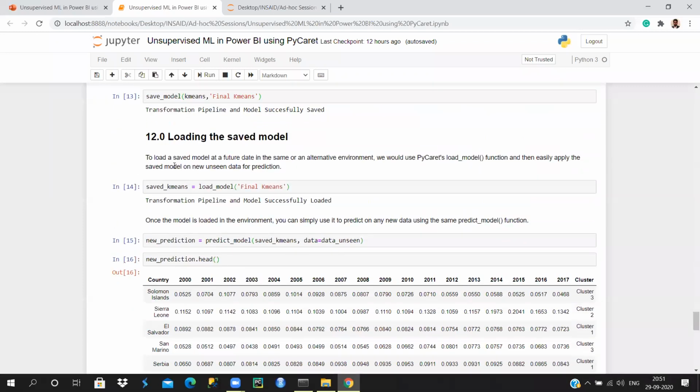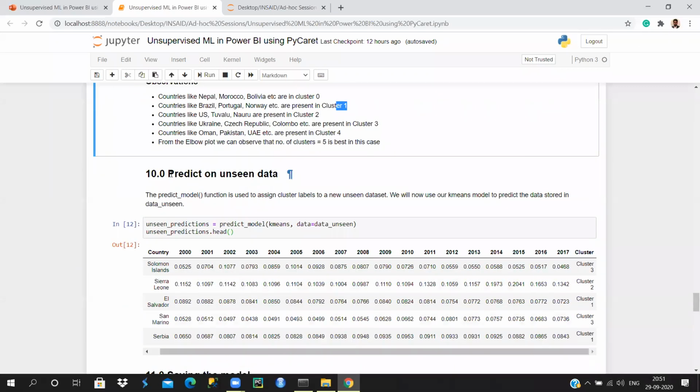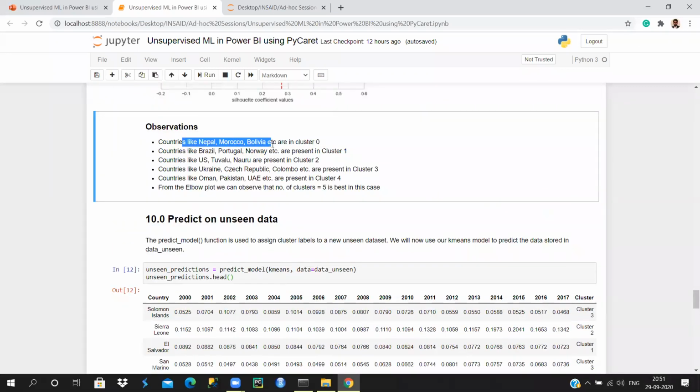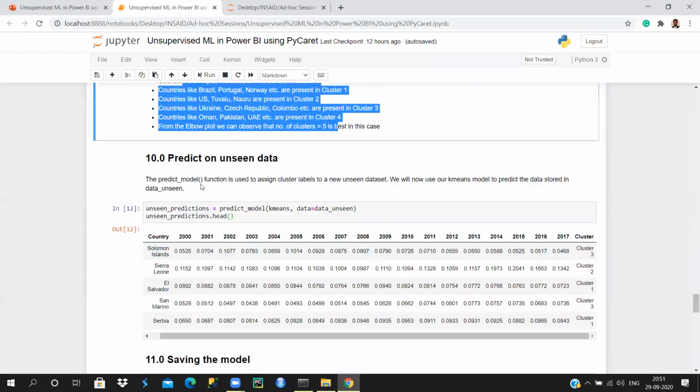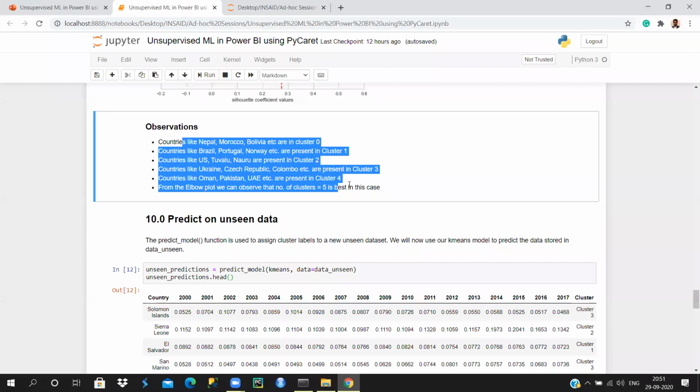Okay, so now since we are done with the clustering and we know these labels are here, we don't know exactly which cluster a country belongs to if we randomly pick one, right? Let's say India, and we want to understand which cluster it is in. For that, we will do the visualization and see exactly which cluster it is. That's where the use of Power BI is essential in terms of visualizing.